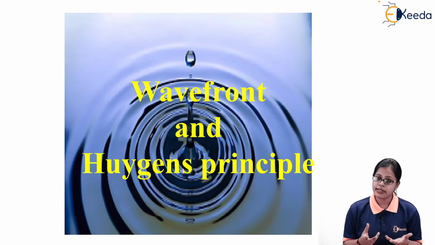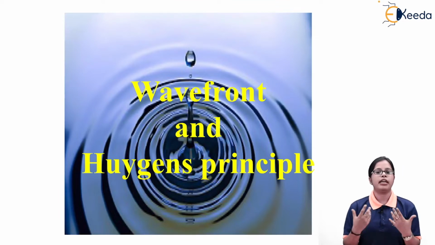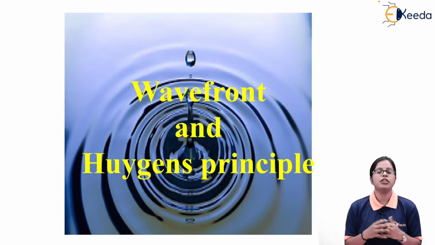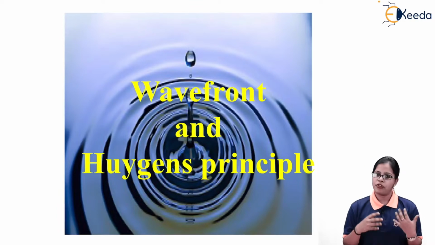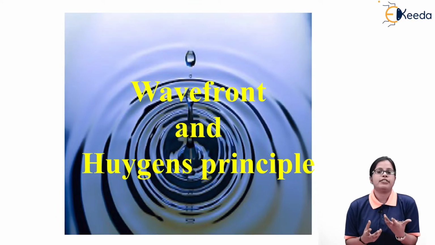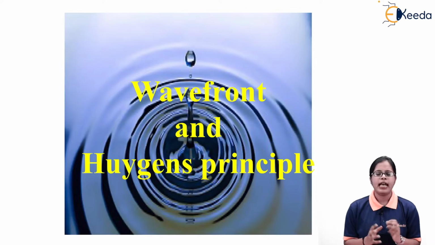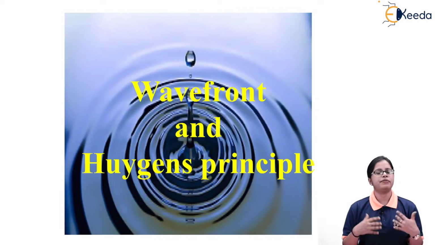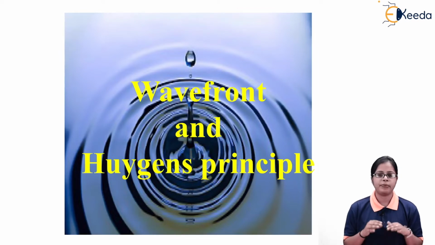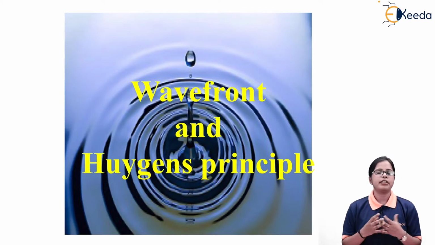But that's not necessary. For some phenomena, light is going to have another property or another nature, that is particle nature. So for some phenomena light travels in the form of a wave, and for other phenomena, light exists in the form of particle nature. But right now, whenever we are discussing wavefront and the basic theory of light, we are going to consider light traveling in the form of a wave.